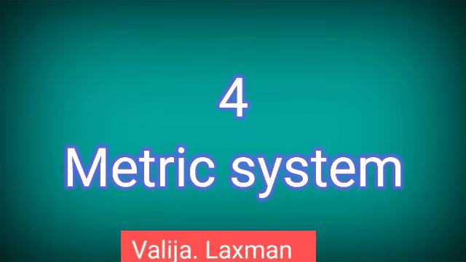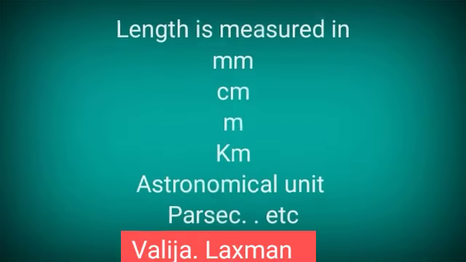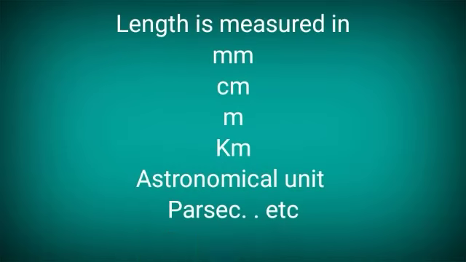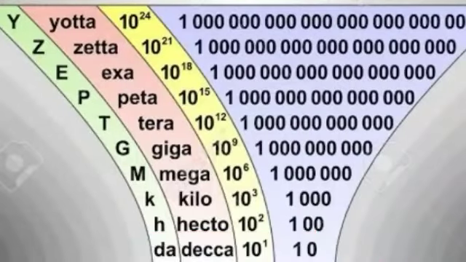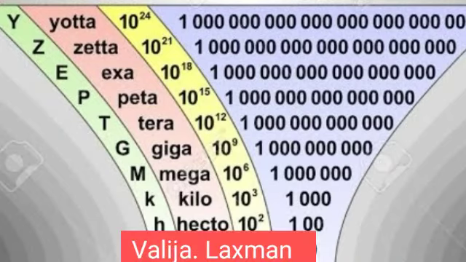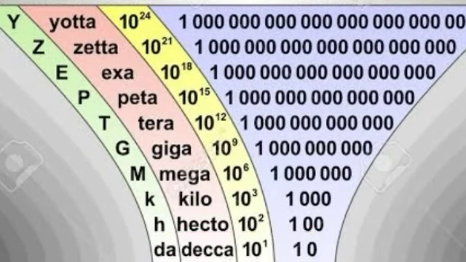Coming to the fourth one, this is a metric system. To understand the metric system, if you are taking the example of length, the length can be measured in millimeters, meters, centimeters, kilometers, light years, astronomical unit, parsec. So depending on the distance, if large distances are used, we are using meters, kilometers, light years in that way. If we want to measure small distances, we are using millimeter, micrometer, nanometer in that way.